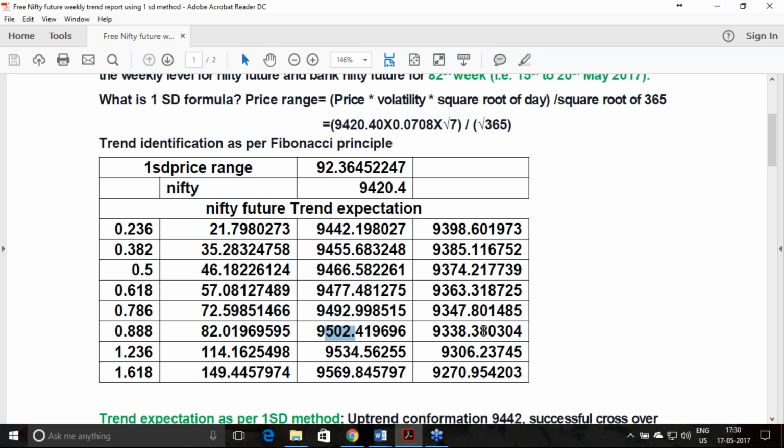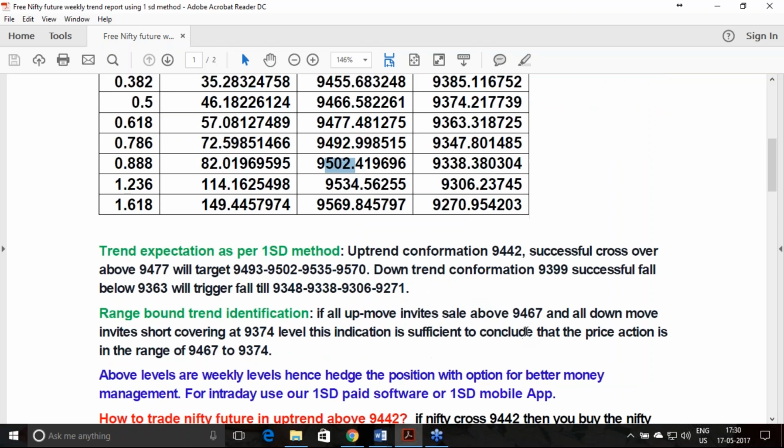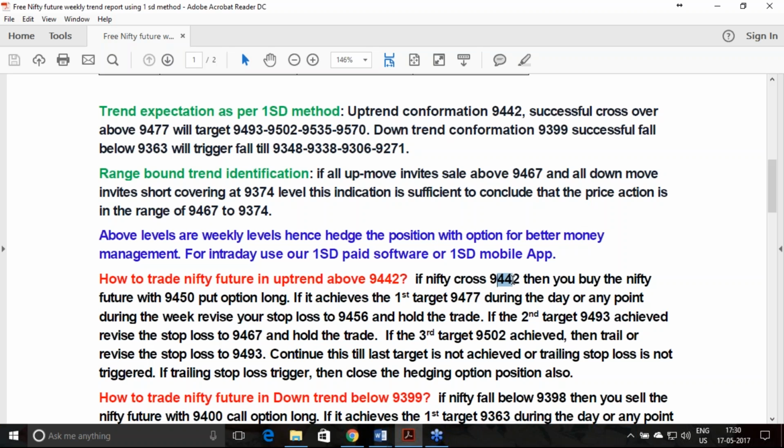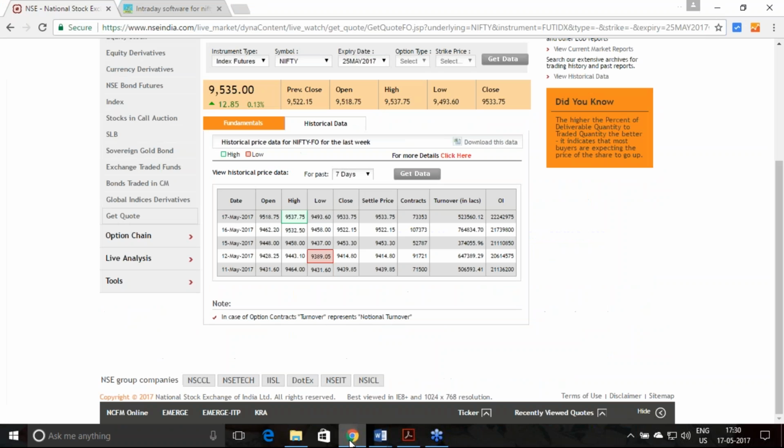This is a known fact to most traders. If you are a trader, you will know that each target in an uptrend is known as a resistance, and each target in the downtrend is known as a support. You have entered a trade. Once you enter a trade at 9442, I am telling you to hedge the trade with 9450. So these levels are valid from the 15th.